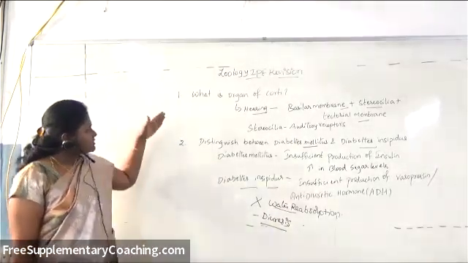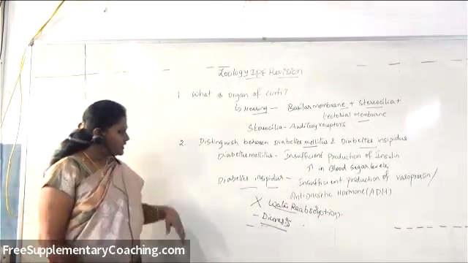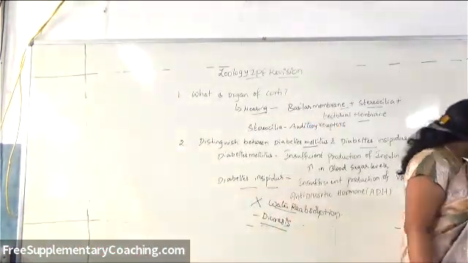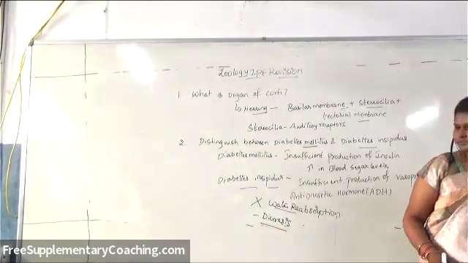So like this, what is organ of Corti? And then distinguish between diabetes mellitus and diabetes insipidus.